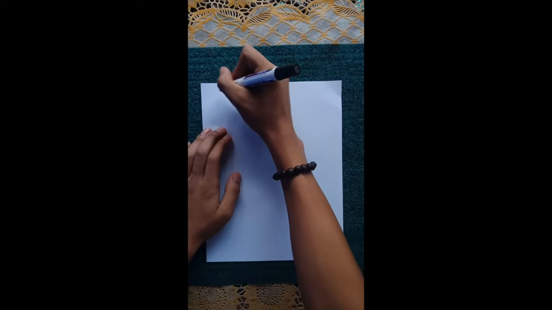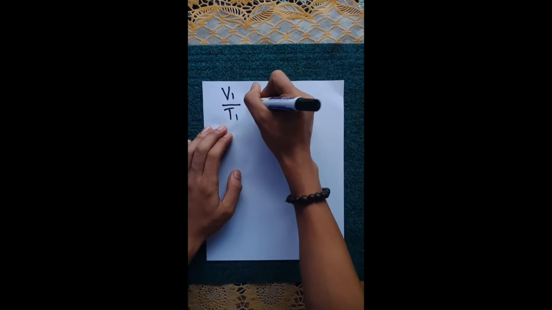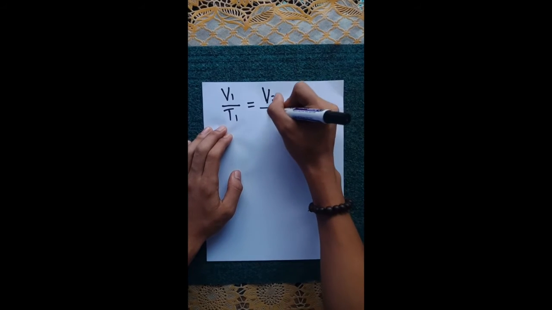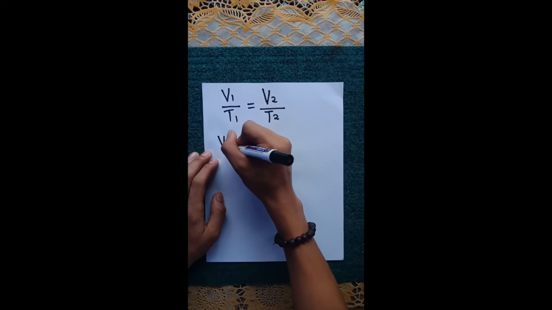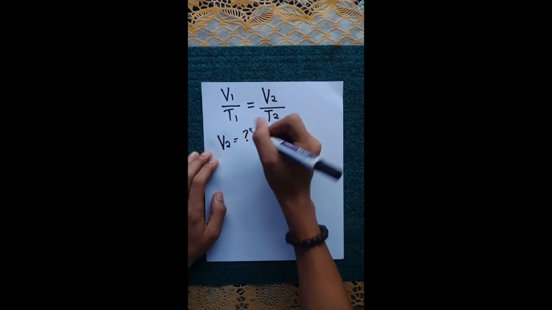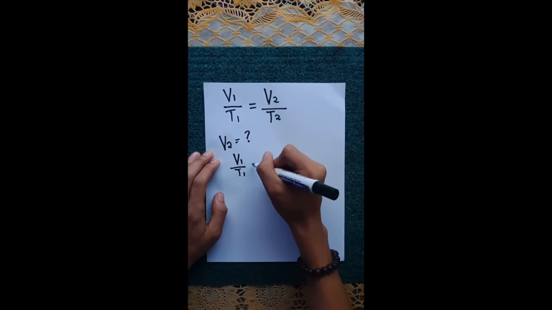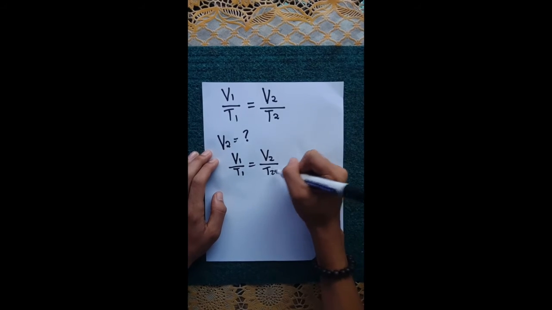Then, we are going to derive from the equation V1 over T1 equals V2 over T2, where V2 is the missing one and we need to find an equation for that. V1 over T1 equals V2 over T2.